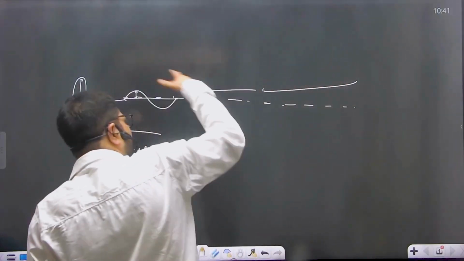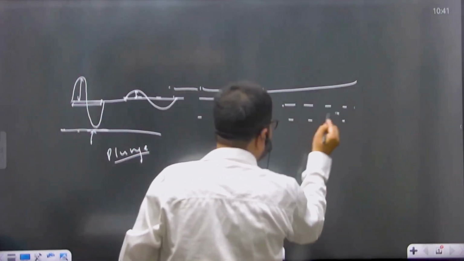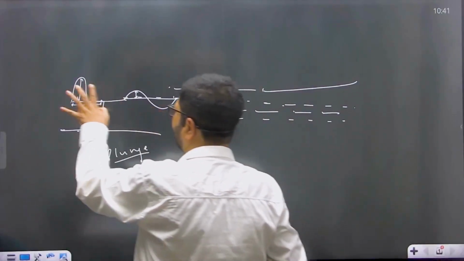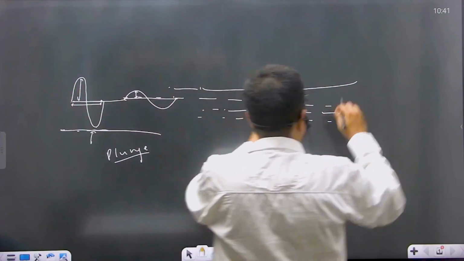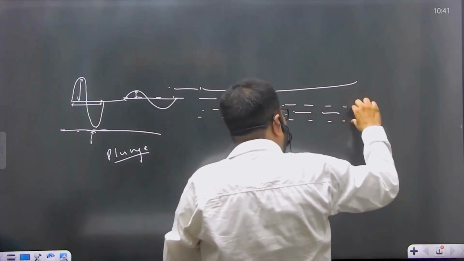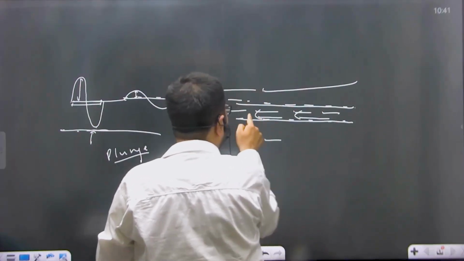Under the influence of planetary winds, the entire surface layer of water starts moving. The fundamental difference is that waves envisage only transfer of energy, not horizontal movement of water. But in the case of ocean current, under the influence of planetary winds which blow over hundreds of miles, the upper surface layer of water starts moving horizontally.